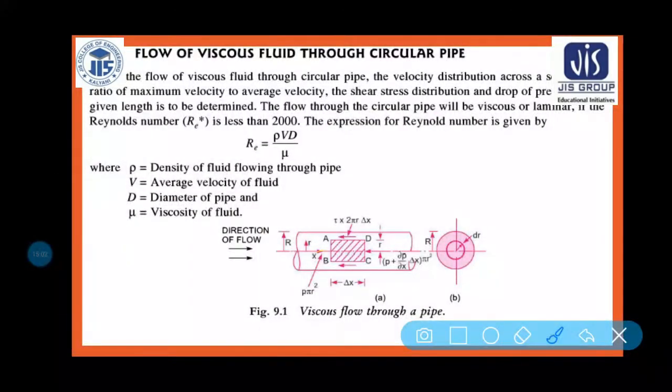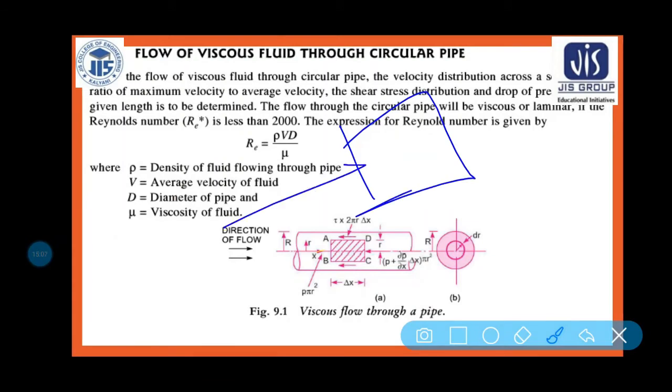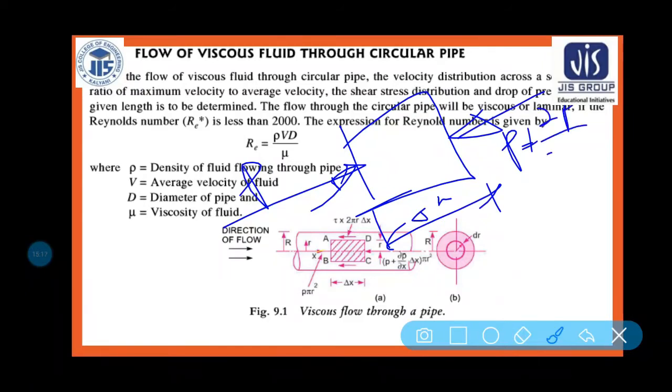So it is clear that if this is your phase, in this space P amount of pressure force is acting, so in this part, because of the traveling distance delta x, you will experience P plus del P by del x into dx amount of pressure. Am I right? Into area. So this is the change. It may be positive, may be negative, but this is coming from the Taylor's function. Okay.